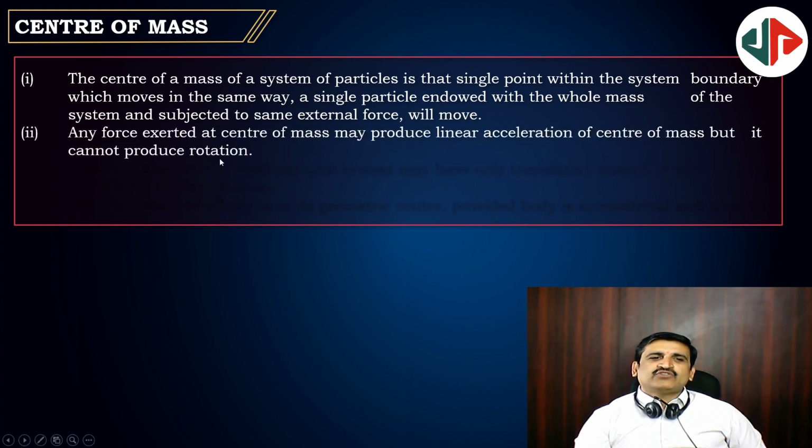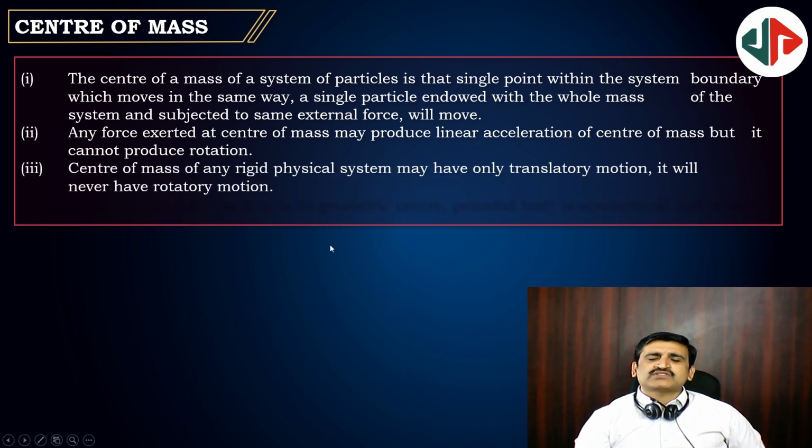Next, any force exerted at the center of mass may produce linear acceleration of the center of mass, but it cannot produce rotation. If you apply force through the center of mass, then it will produce only translatory motion, but not rotatory motion. But if you apply force other than at the center of mass location, if the force's extended line is not passing through the center of mass, then it causes rotatory motion. If the force's extended line is passing through the center of mass, then it causes only translatory motion.